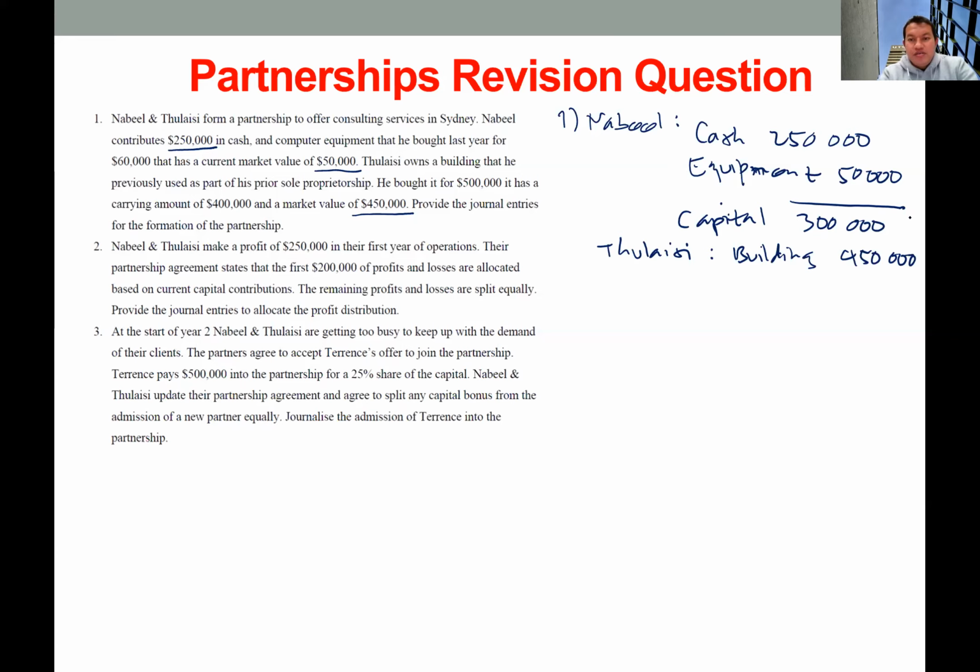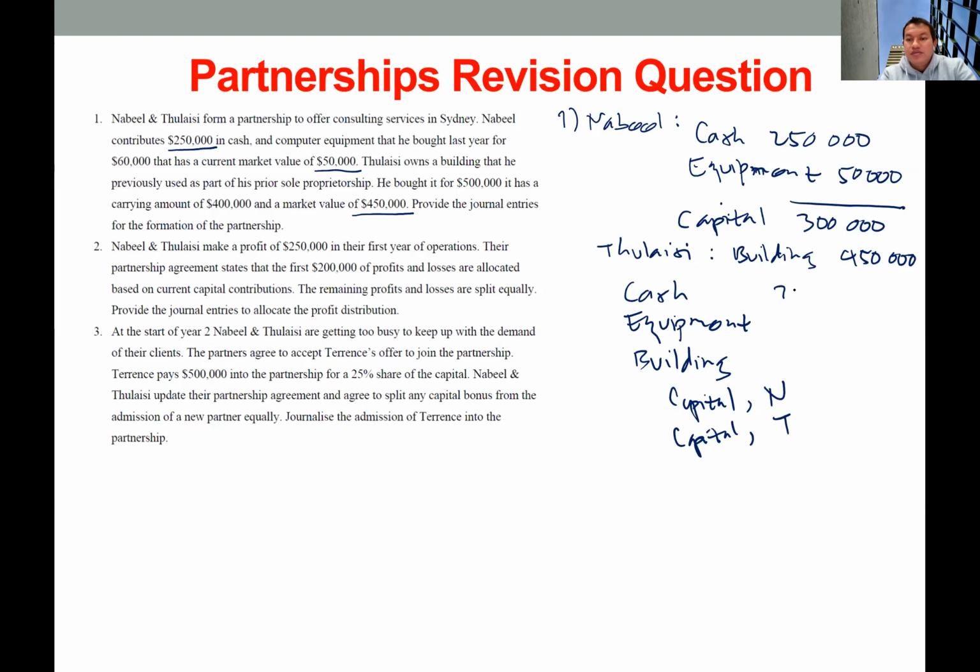Okay, so we need to record this in the journal. We just put all the assets in the debit side: cash, equipment, and building. Cash, equipment, building on the debit side, and then capital of Nabil and capital of Tulaisi on the credit side.